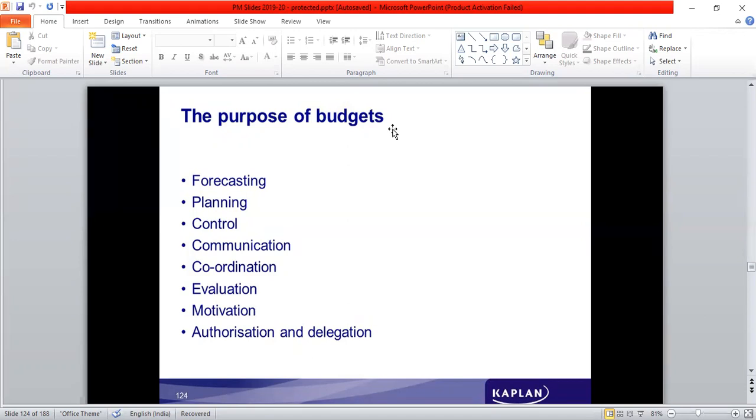The purpose of budgets is that it helps in forecasting the future. Forecasting the future, what does it mean?